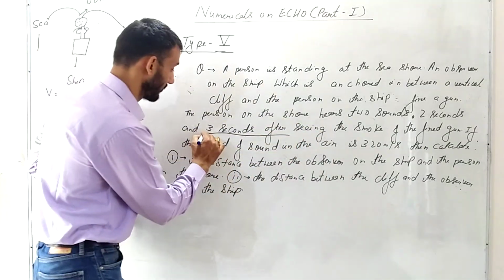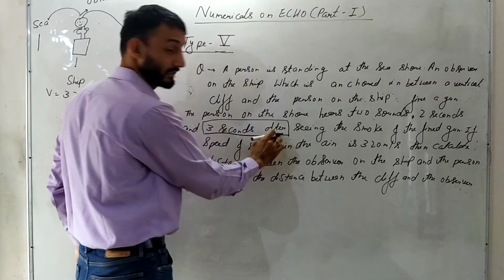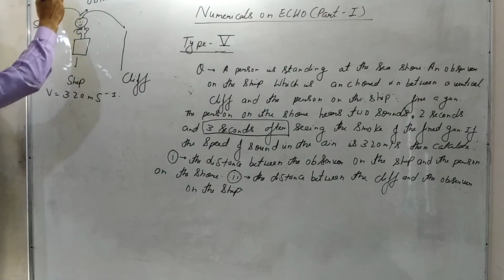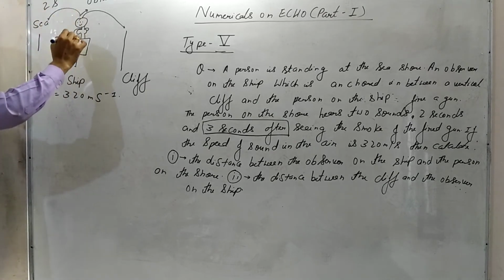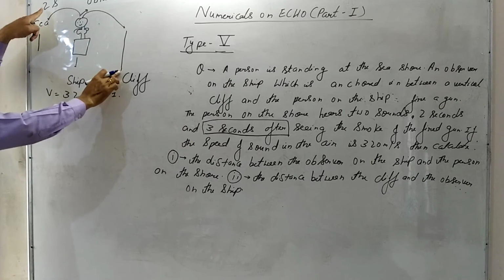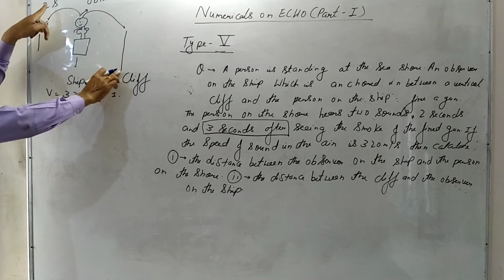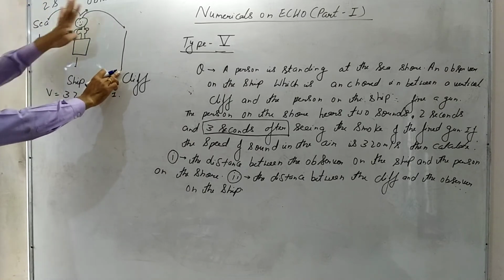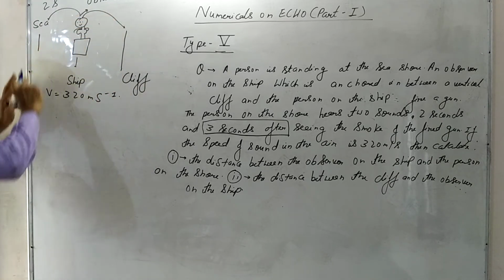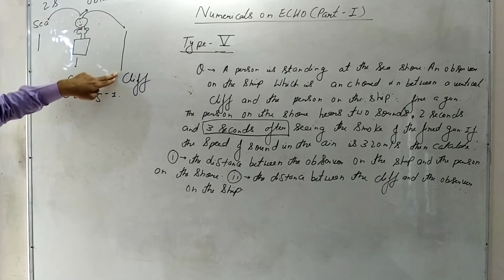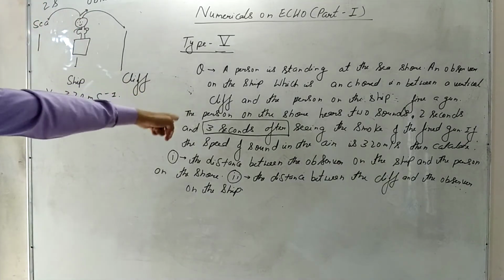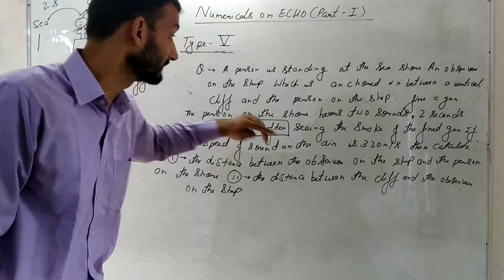Now this is important. 3 seconds after means the original sound reached in 2 seconds, and the other sound has reached after 3 more seconds. So the time taken for the echo of the sound to reach the person on the seashore is 5 seconds. That was the twist, 3 seconds after.